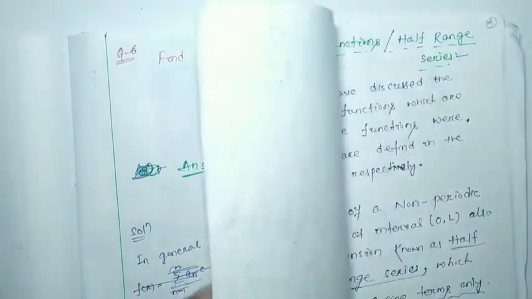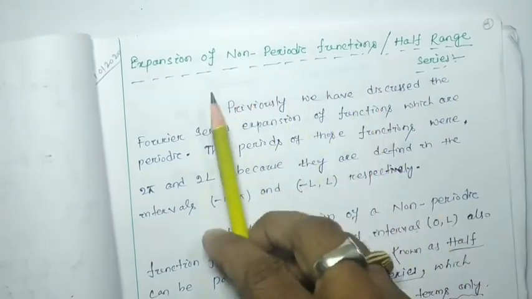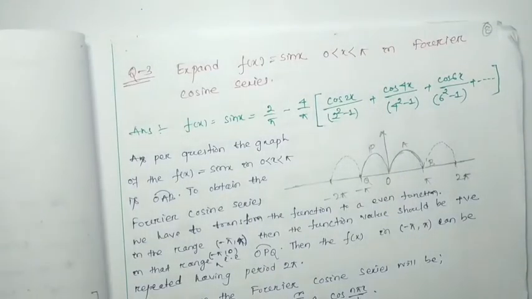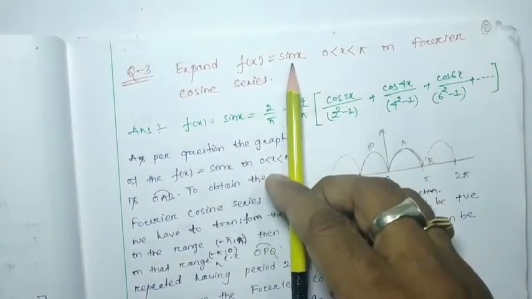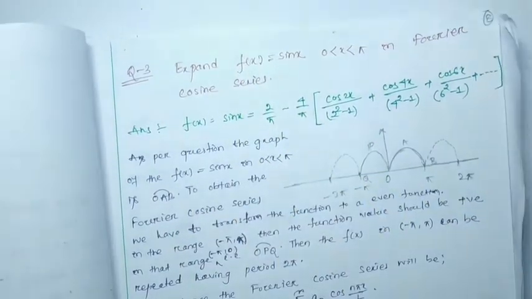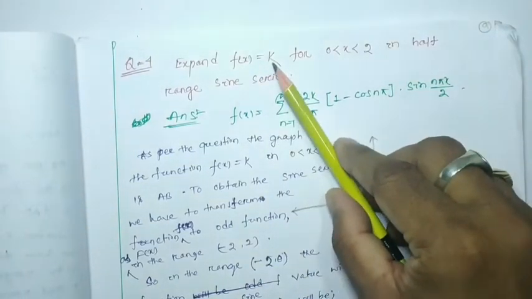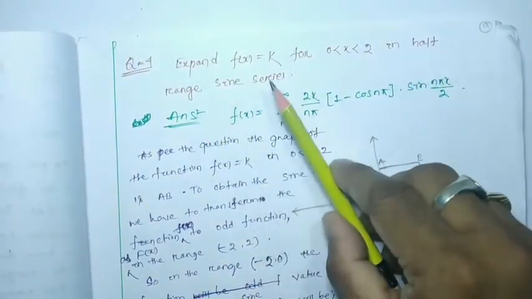Then we have to go for the questions I gave belonging to half range series, which I gave in the last class for you to solve: f(x) equal to sin x, find the Fourier cosine series, and f(x) equal to k, a constant, find the sine series of this one.